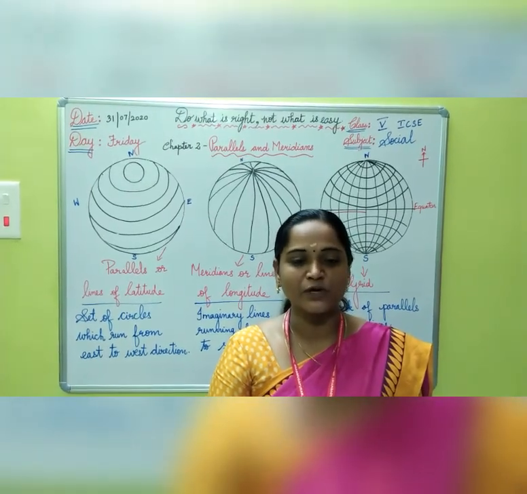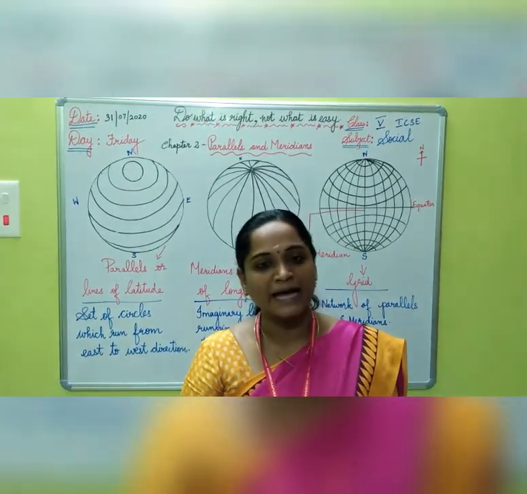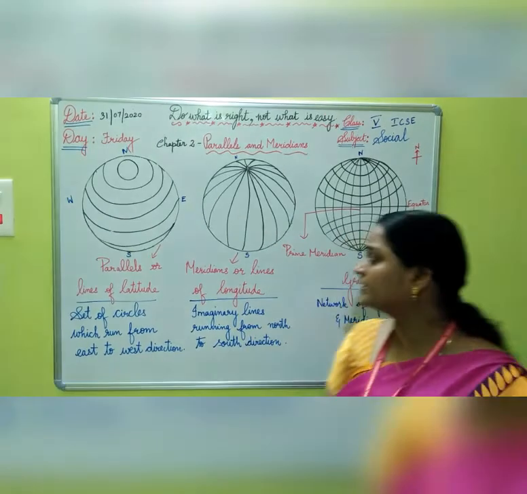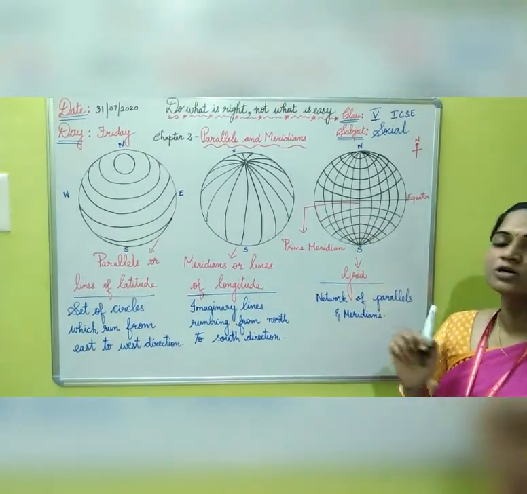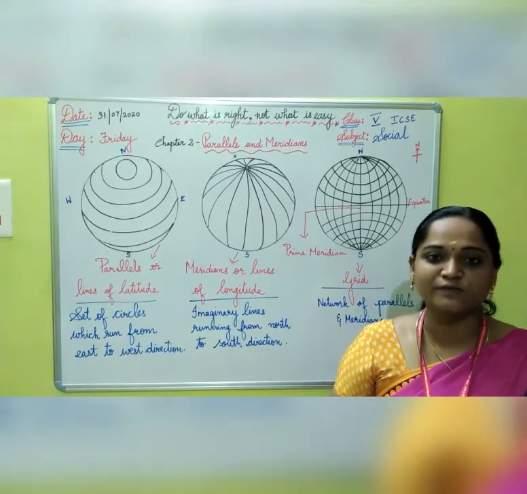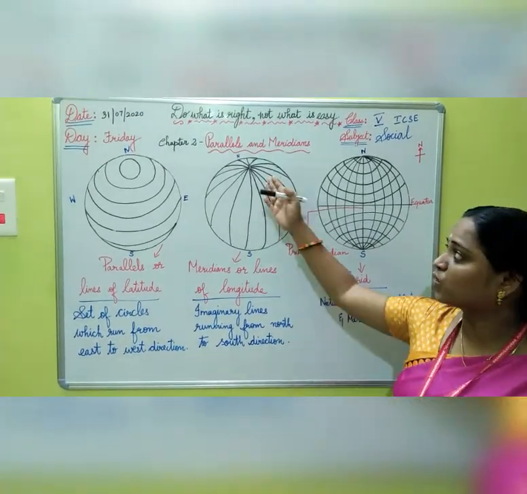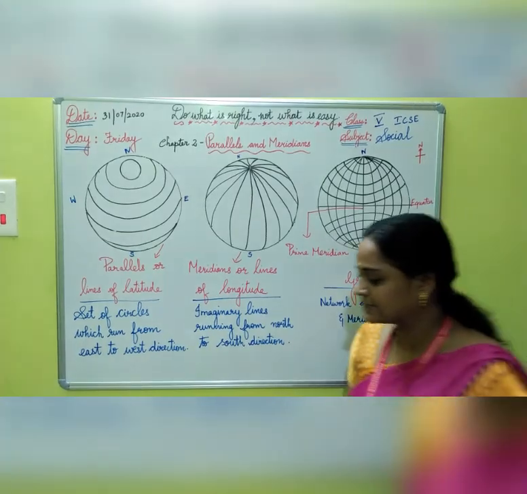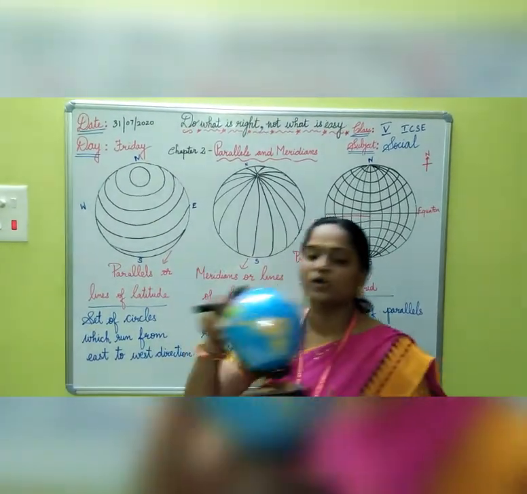Children, in today's session, we are going to see about chapter 2, Parallels and Meridians. So, what is this parallels and meridians? To locate a place on the earth, we need certain imaginary lines for reference. These lines are called parallels and meridians.